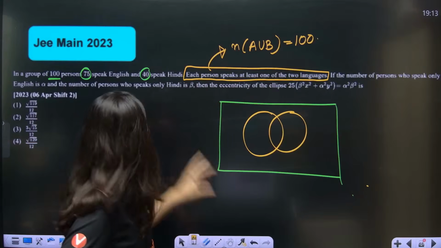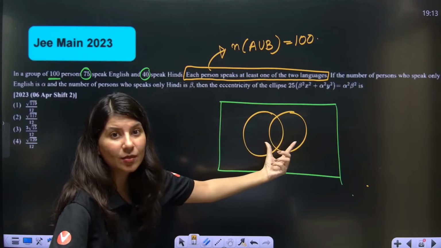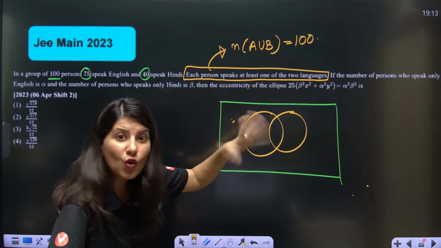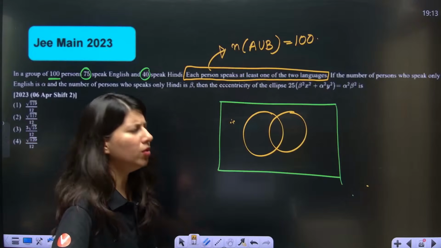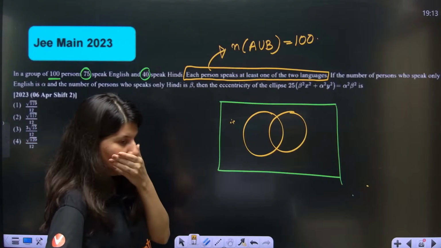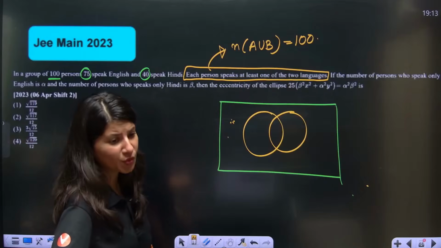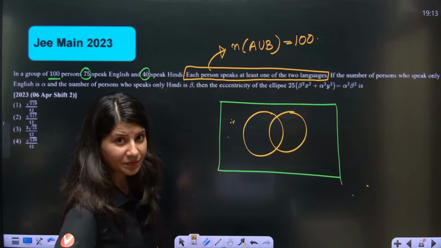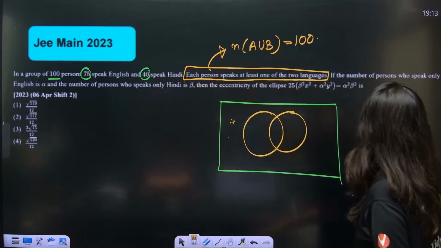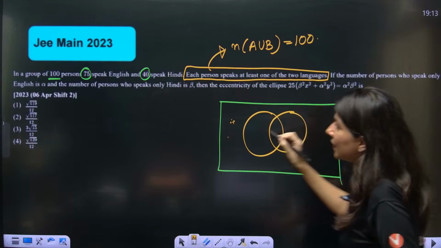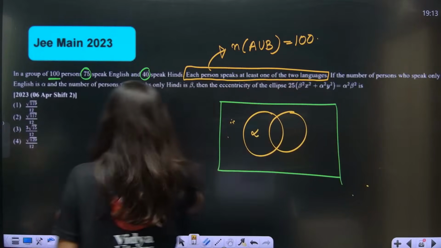That means these 100 people are divided into set A and set B. Outside this, no one will say I don't know Hindi or English. So A union B is given, which is 100. Now, if the number of persons who speak only English is alpha, that means the left portion is written as alpha.